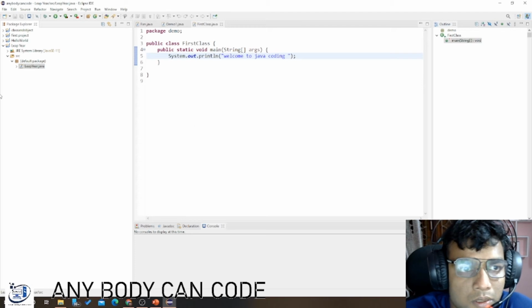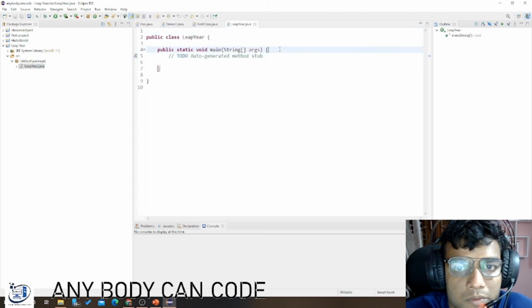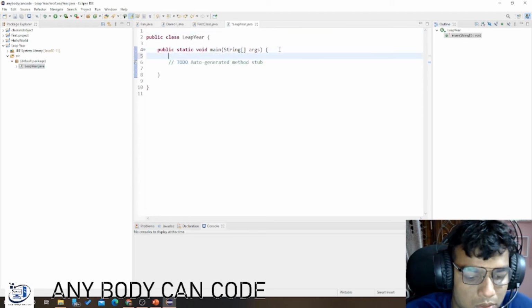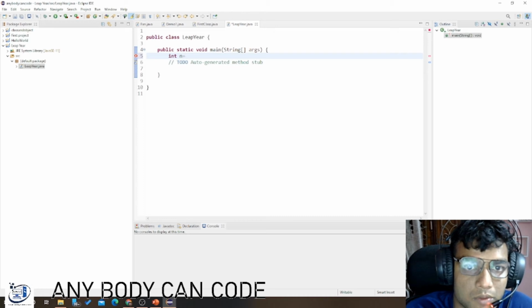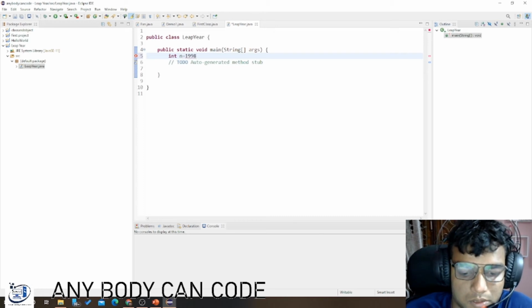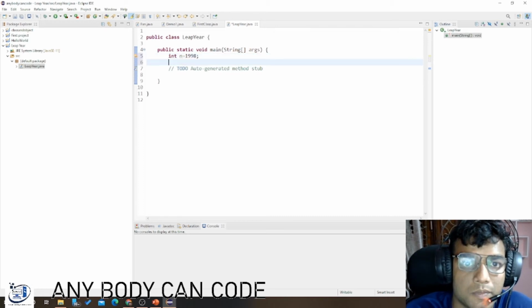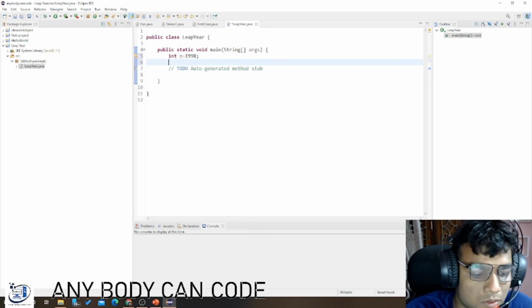To recall from the previous video, we require a main function to run the program. In the leap year program, in the main function we need an argument, an integer n equal to some variable like 1998. To check a leap year, you have to put two if else conditions.